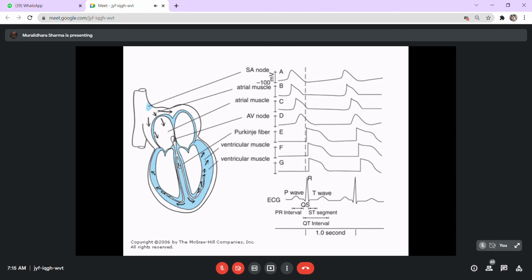Whereas, when the current moves in the ventricular bundles, it starts from the bundle of His, moves to the interventricular septum.